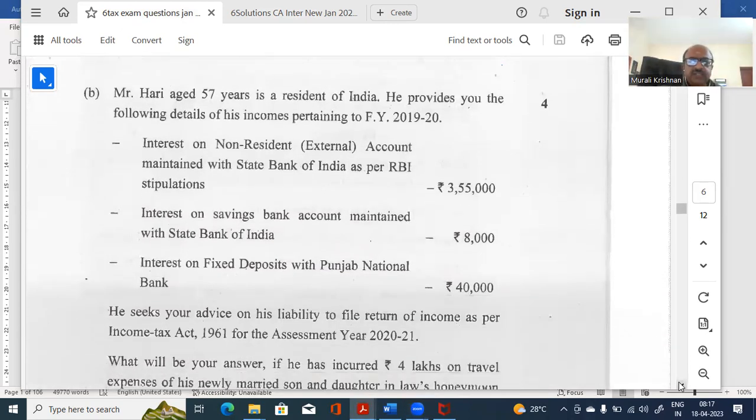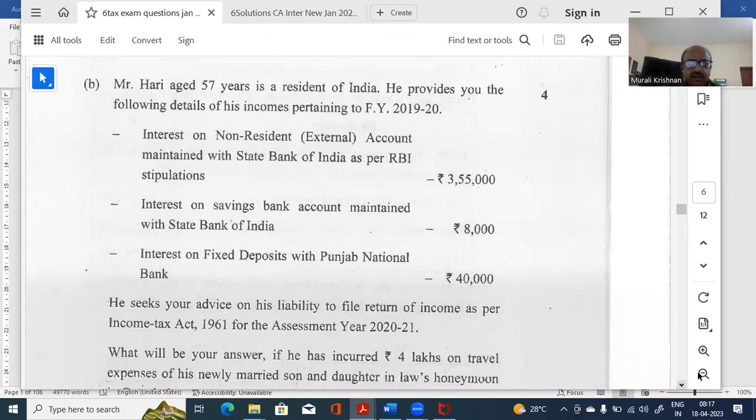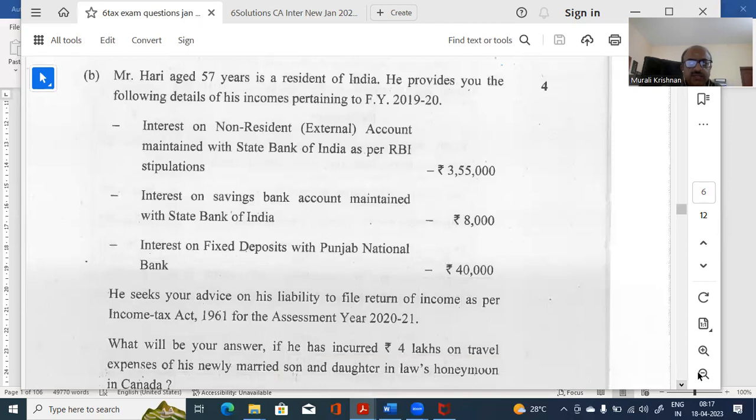Hari, 57 years, is a resident. He provides the following information. He seeks advice on liability to file the return, 4 marks. And something else they have asked: what will be the answer if he has incurred 4 lakhs on travel expense on his newly married son and daughter-in-law's honeymoon in Canada?